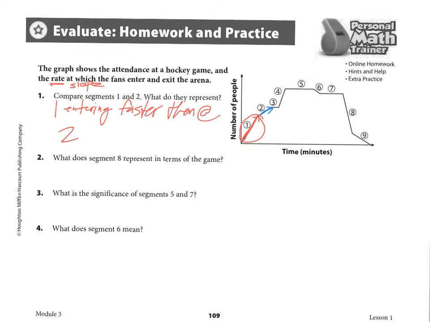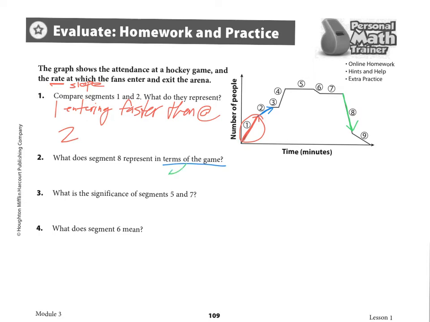Okay, it says, what does segment 8 represent in terms of the game? Okay, in terms of the game. So let's look at segment 8 here. So segment 8 is right here, and it is going down. That means people are leaving the arena. Now, a lot of people are leaving. So what does that probably mean in terms of the game?